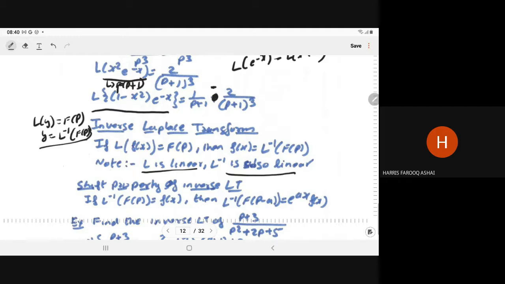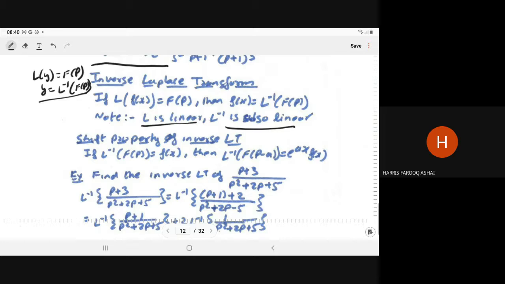So there we have the shifting theorem, right? So here also we have the shifting property for the inverse Laplace transform. Means in the reverse way we have to shift. If L inverse of F(p) is equal to f(x), then L inverse of F(p minus a) is nothing but e to power ax into f(x).